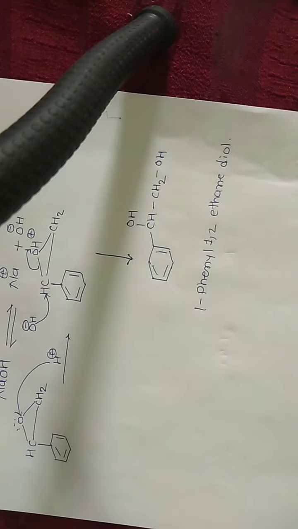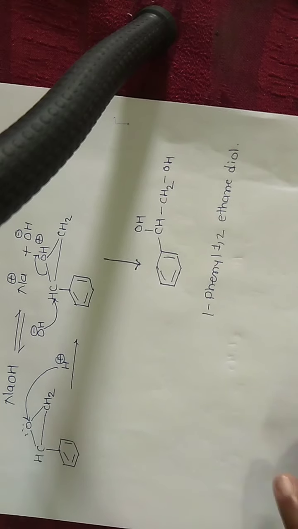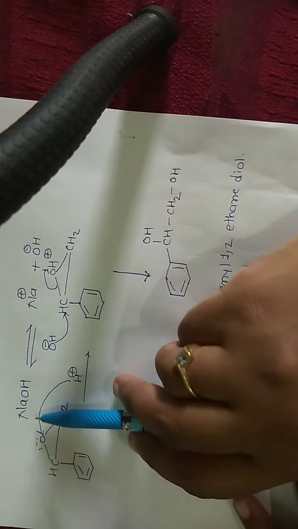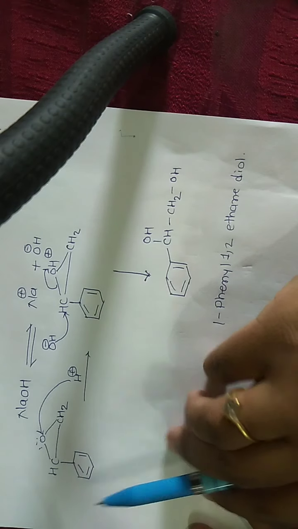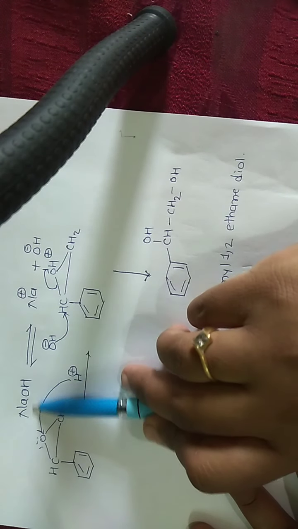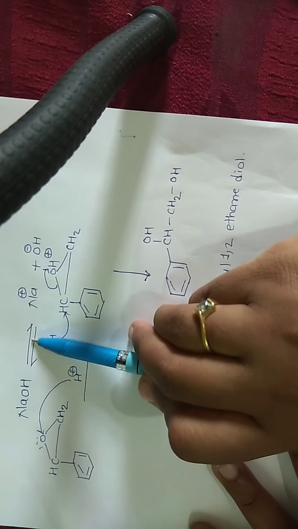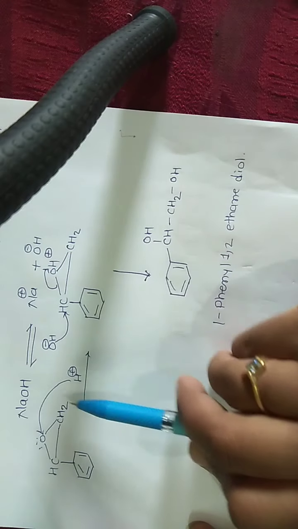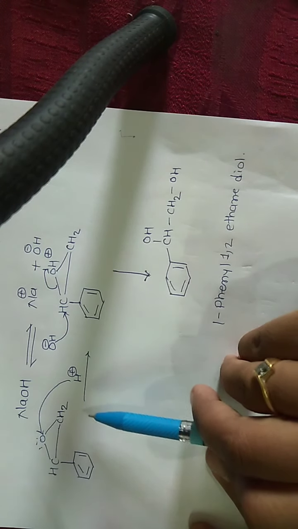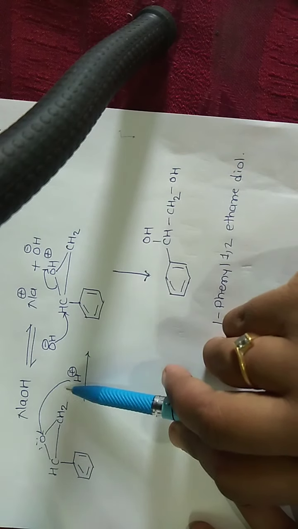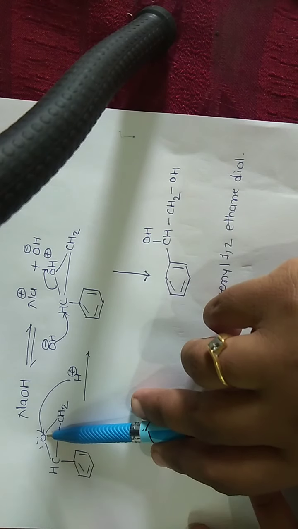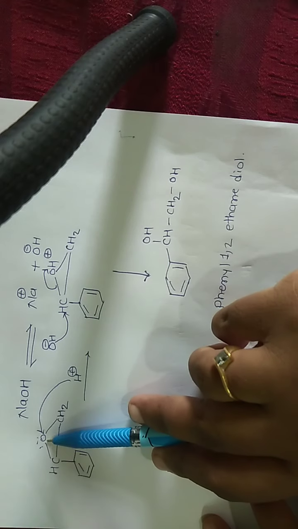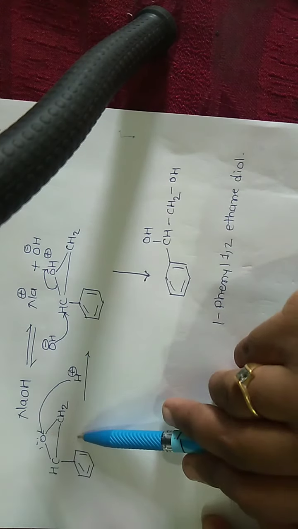Second is ring opening reaction catalyzed by alkali. Alkali means base. Which base? NaOH. NaOH is ionized; the ionization of NaOH is Na plus and OH minus. It accepts the proton, and this proton is attacked on the oxygen atom of styrene oxide.